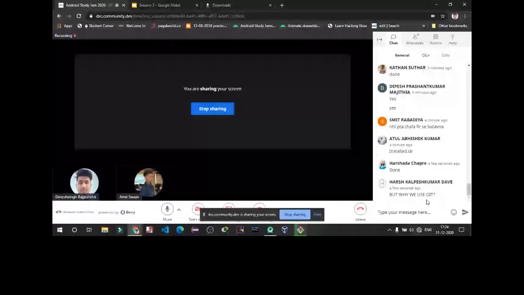We use Git. We can do both. Directly, we can upload our files, but using Git is good practice. Git is a terminal which helps you run Git commands so that you can push your repositories. You can upload your projects to GitHub.